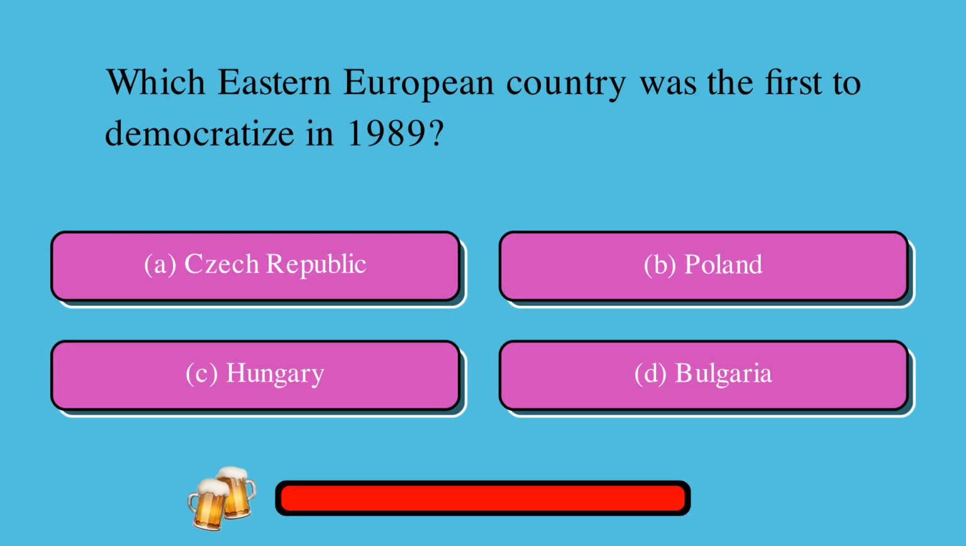Which Eastern European country was the first to democratize in 1989? A. Czech Republic, or B. Poland, or C. Hungary, or D. Bulgaria? The correct answer is B. Poland.